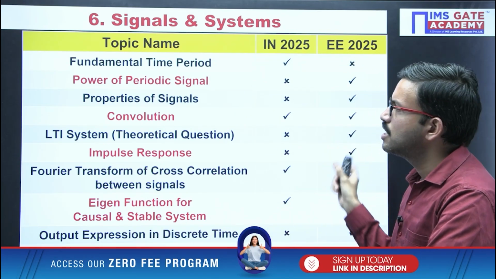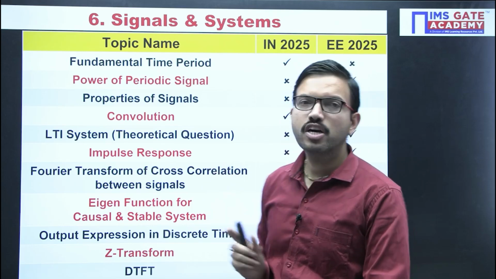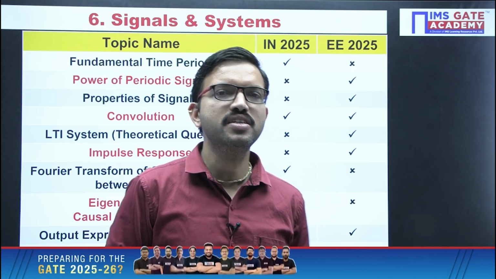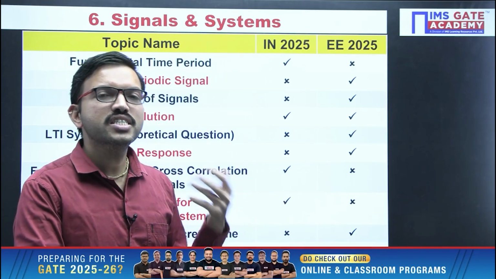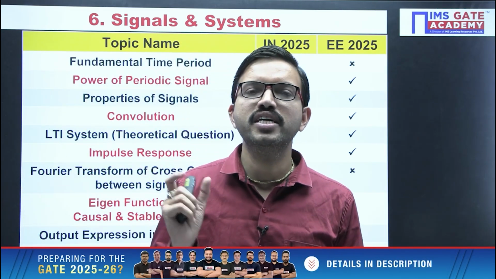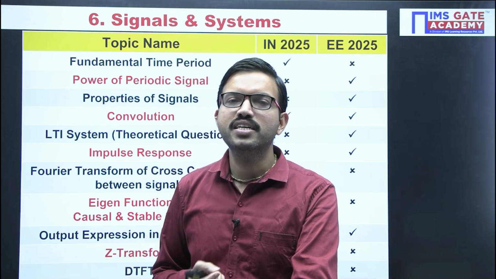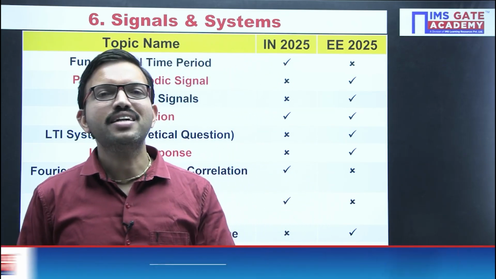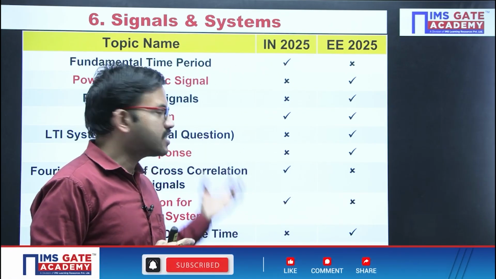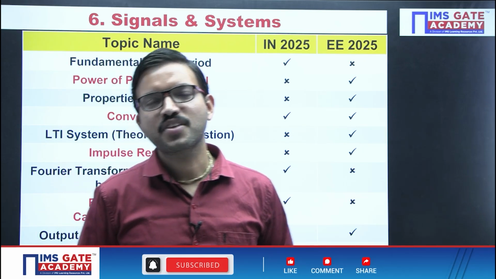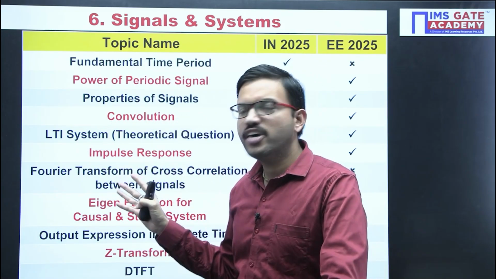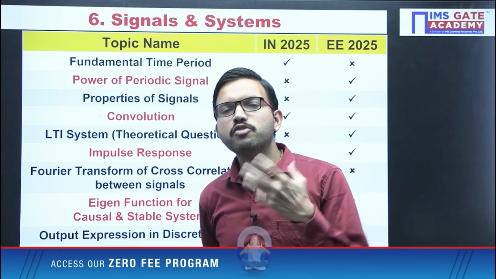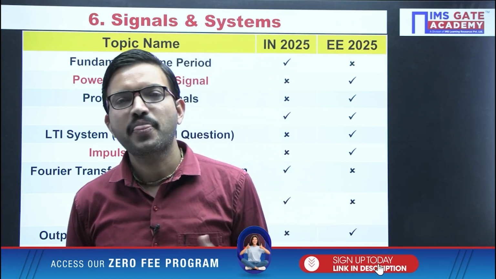So for these 6 subjects, all of you just go through the topic names we have mentioned, because they are based on the memory based questions we received for the IN paper and electrical paper. We mentioned the topics from which questions were asked, so that whoever has not attempted either the IN paper or electrical paper, and is going to write the EC GATE 2025 exam directly, can consider these topic names just like a mock exam. You can cross verify how many questions you are able to attempt, and how many you cannot.